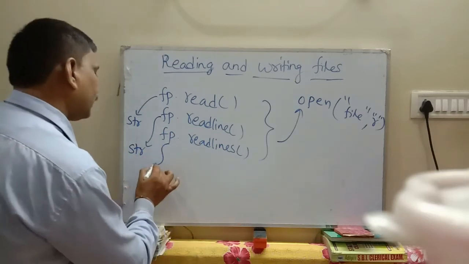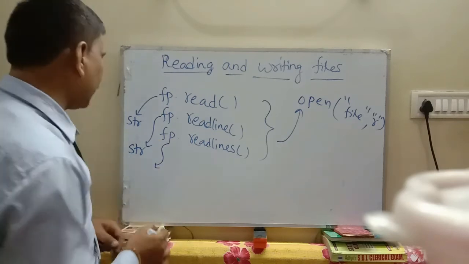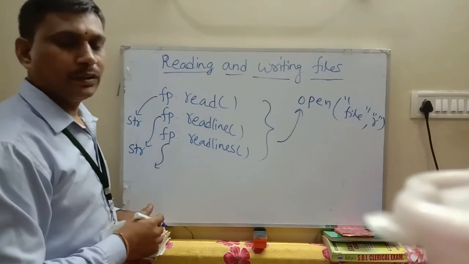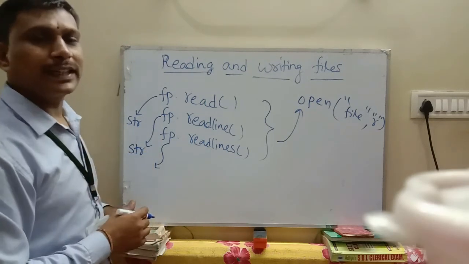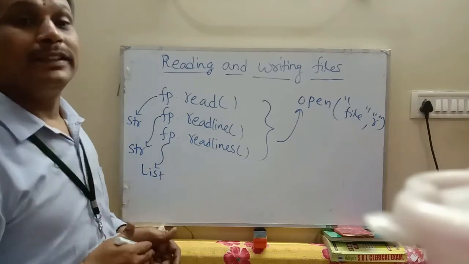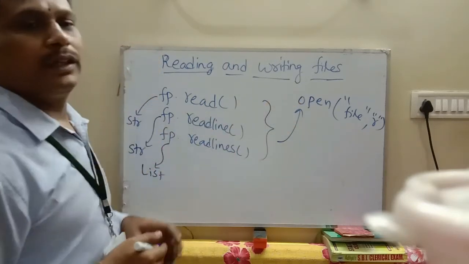But the third one, the readlines method, returns not a string but a group of strings. Group of strings in Python is called a list. That is the difference. These are similarities. These are differences.